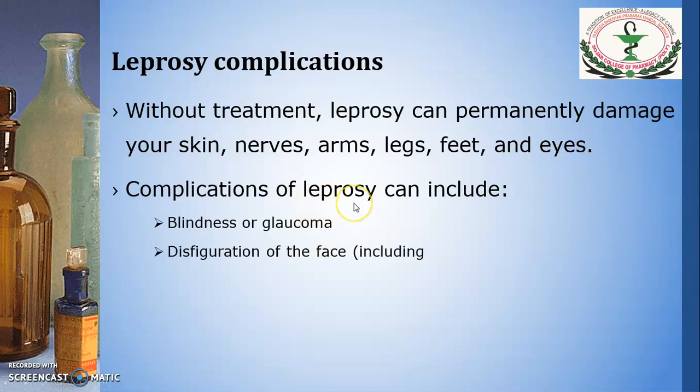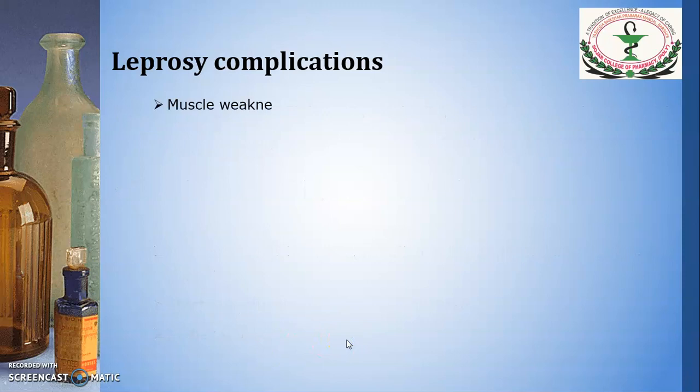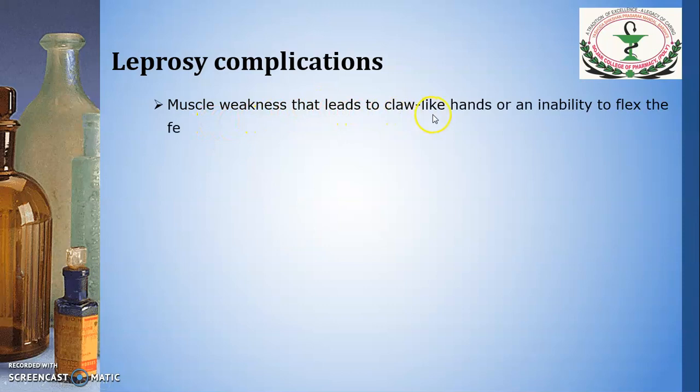The complications of leprosy may include blindness or glaucoma of the eye, disfiguration of the face including permanent swelling, bumps and lumps, erectile dysfunction and infertility in men, kidney failure. It also shows muscle weakness that leads to claw-like hands or inability to flex the feet.